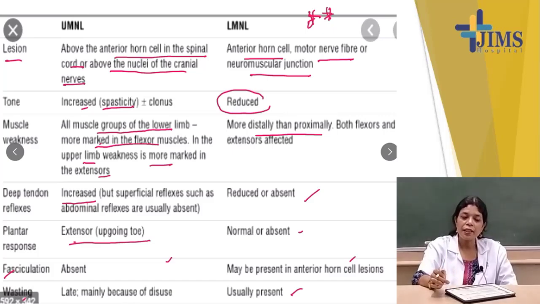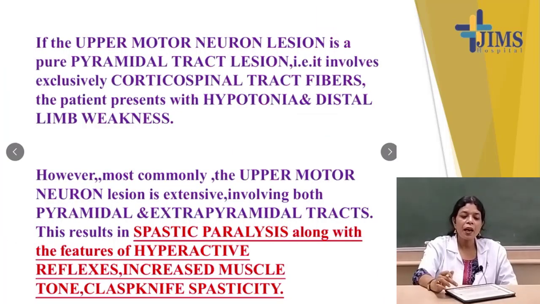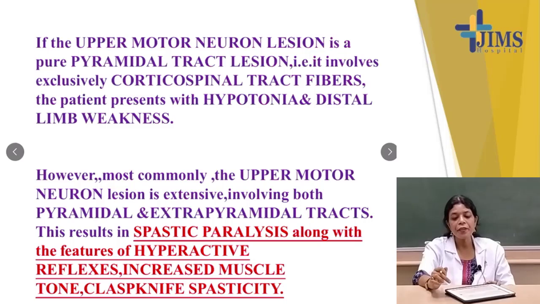I hope you have a clear idea about the upper motor neuron and lower motor neuron lesions. This is very, very important for theory, viva, and practical in every exam. Another point you can remember: one question comes in your exam, why is there spastic paralysis in the case of upper motor neuron lesions? At that time you have to know that if the upper motor neuron lesion is a pure pyramidal tract lesion, what is the meaning of pure pyramidal tract? You all know, that is the corticospinal tract involved.